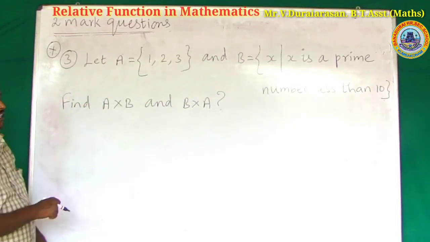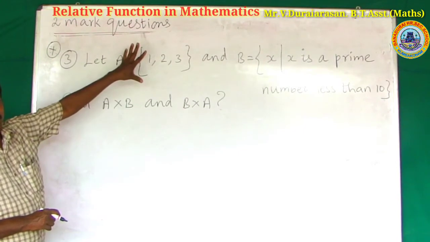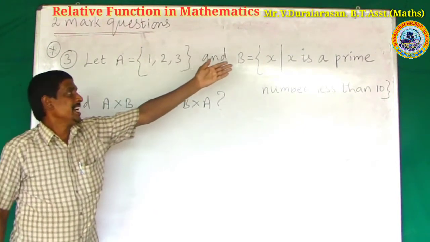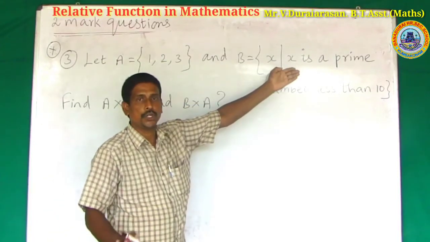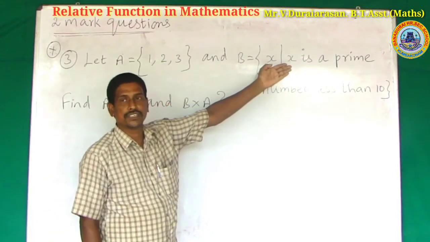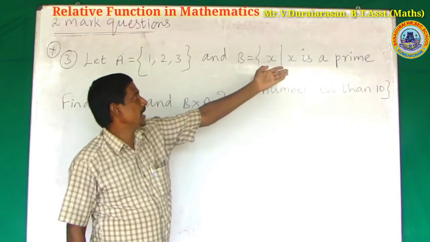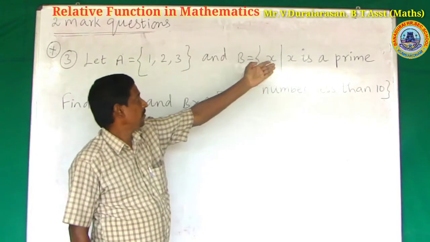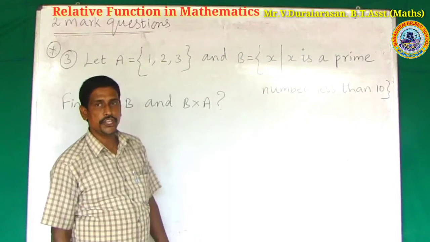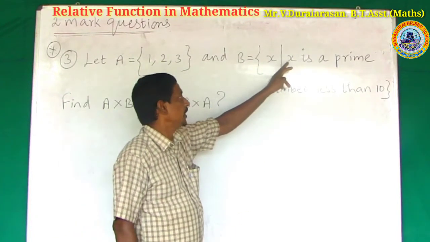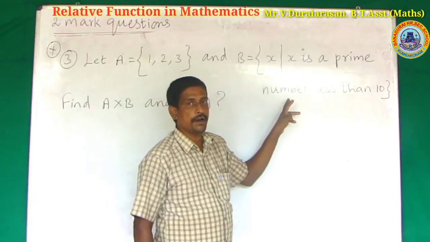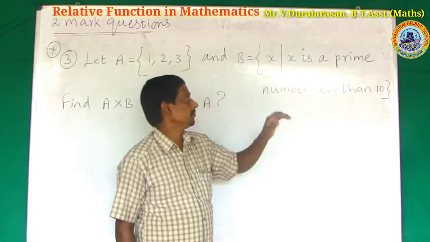But here the first set A is no problem. The second set B, what is the roster form? No. What is this, sir? This is a set-builder form of a set. What is given? B is equal to {x such that x is a prime number less than 10}.